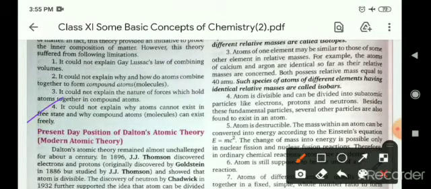It could not explain why atoms cannot exist in the free state and why compound atoms can exist. That means it could not explain the octet rule. What is the octet rule? As we know, in the present time elements combine with each other to complete their octet. So atoms combine to complete their octet, but this was not explained by Dalton. So it was a drawback of Dalton's atomic theory.